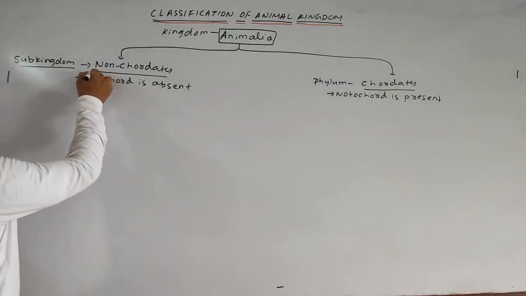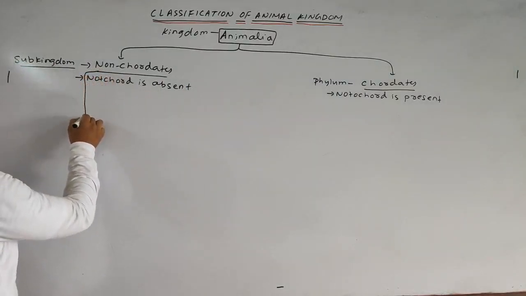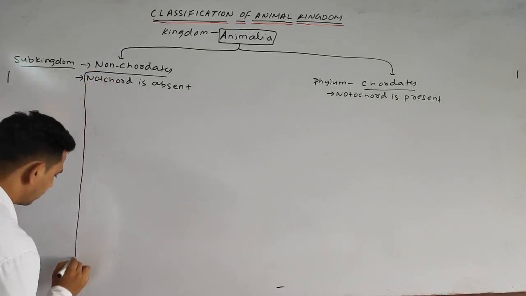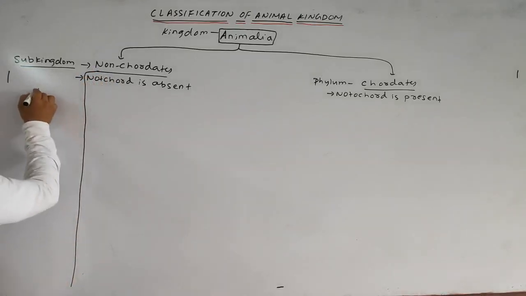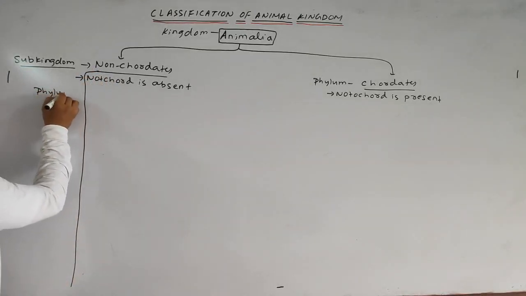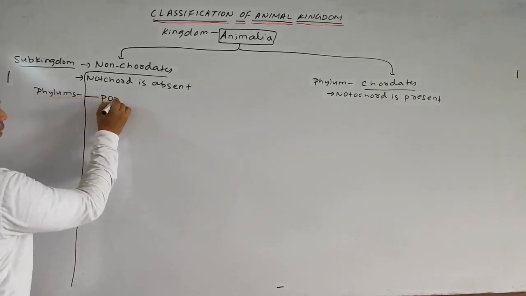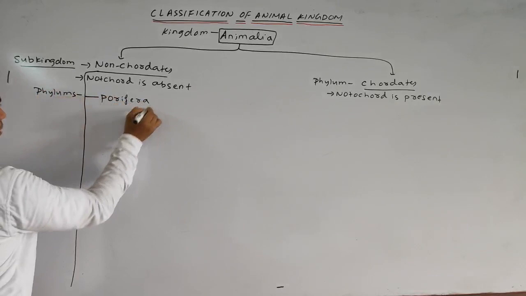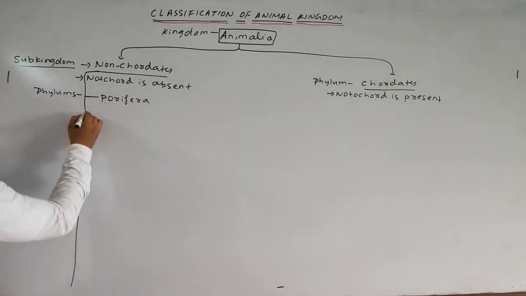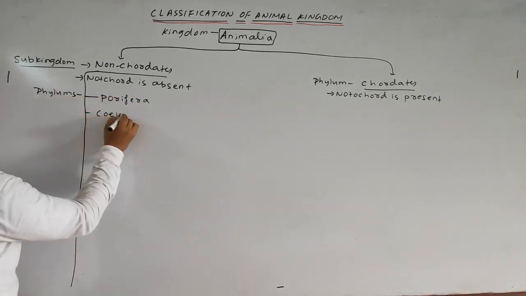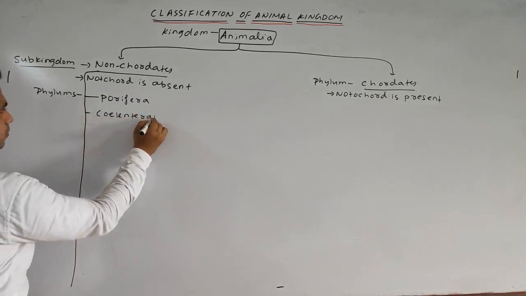Further, the non-chordates are divided into 10 phyla. First is Porifera. Second is Coelenterata.